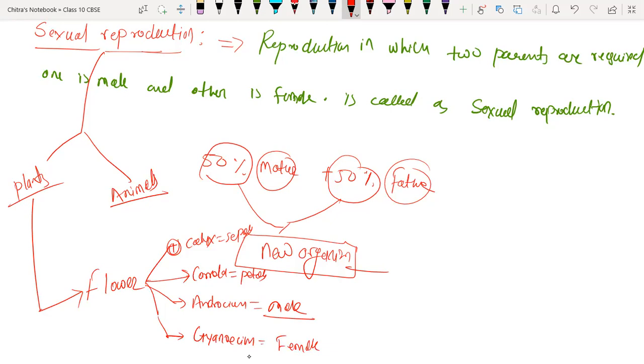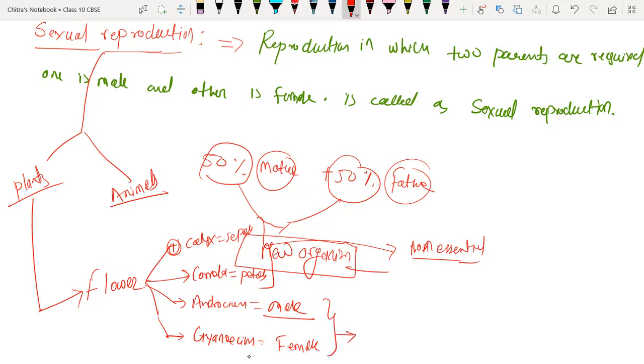Here, sepals and petals, meaning calyx and corolla, are called non-essential whorls. Non-essential, because whether they are present or not, it is not necessary to have them during reproduction. But androecium and gynoecium are essential for sexual reproduction.